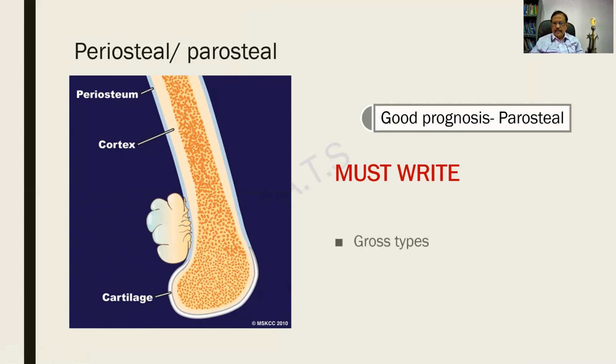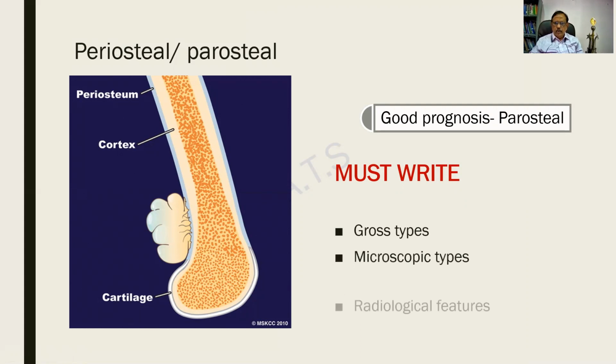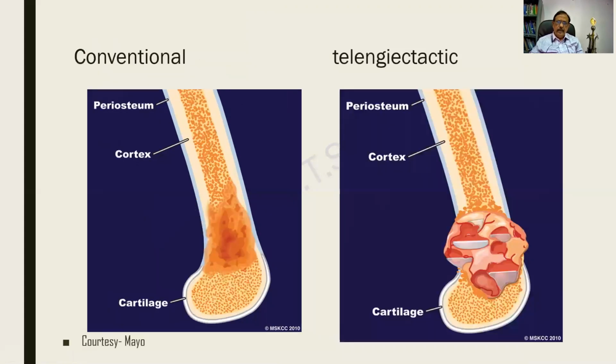And in any question, you people must write the gross types, microscopy, and radiology. This is the conventional or the classical osteosarcoma where there is hemorrhage and necrosis arising in the medulla propria. This is another variant where there will be large vascular spaces and it is called telangiectatic. So these are the gross variants of osteosarcoma.